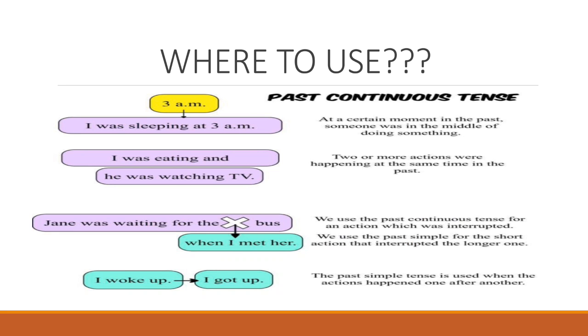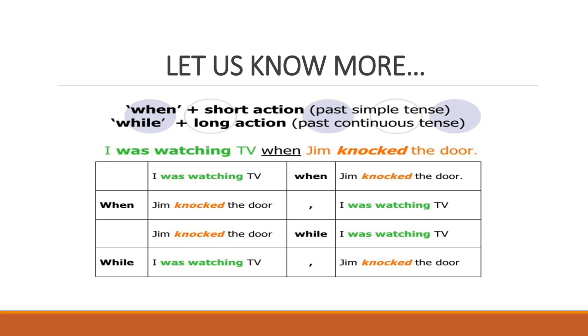When one action is interrupted, we use past continuous for the action which was interrupted, and we use simple past for the short action that interrupted. Like Jane was waiting for the bus, that is our long action. And then a short action interrupted, the short action is I met her. So I'll say when I met her, Jane was waiting for the bus.